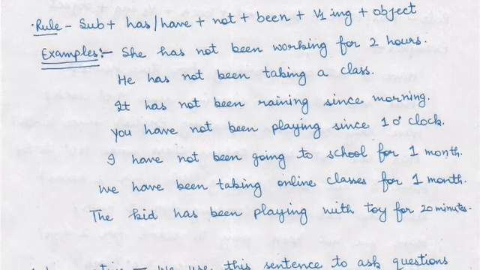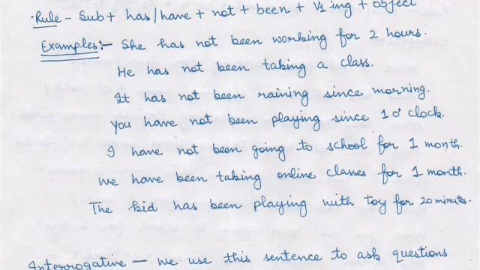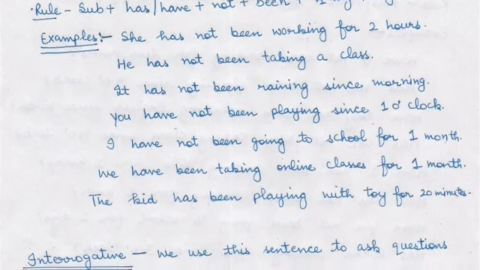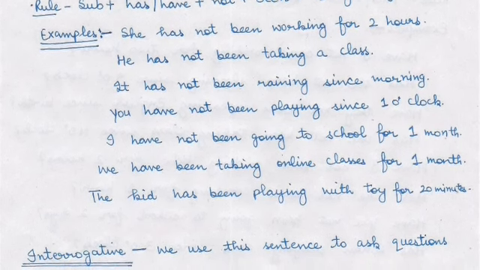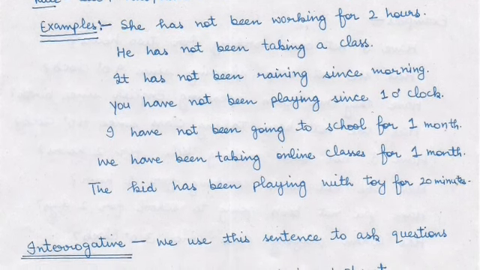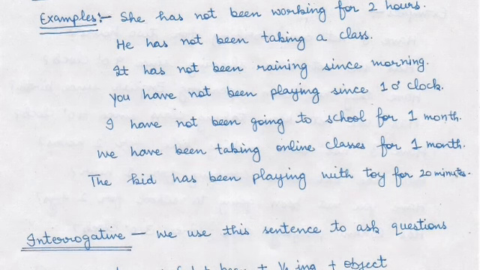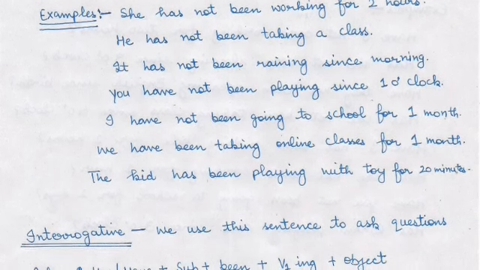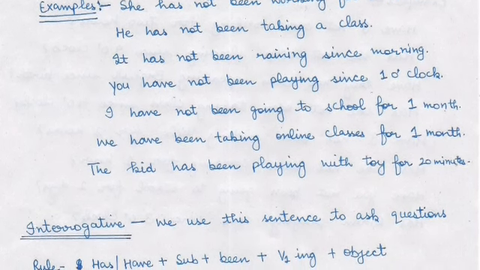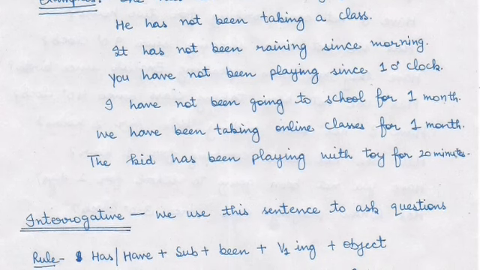He has not been taking a class. It has not been raining since morning. You have not been playing since 1 o'clock. I have not been going to school for 1 month. And we have not been taking online classes for 1 month. Sorry for that, I just forgot to add not in the sentence. The kid has not been playing with toy for 20 minutes. And the same is the case with this sentence also.